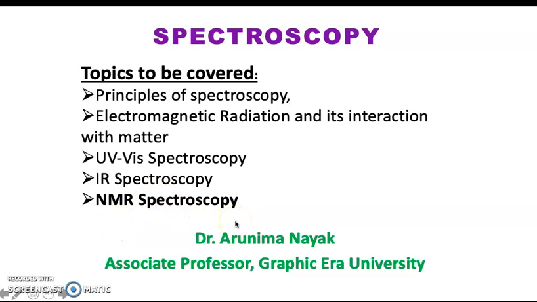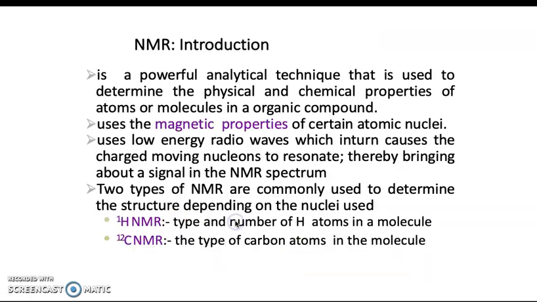So now let us move towards NMR spectroscopy. Here it is written that it is a powerful analytical technique that is used to determine the physical and chemical properties of atoms or molecules in an organic compound. So why is it called powerful? Because this gives us more information as compared to UV-vis spectroscopy or IR spectroscopy. Now, as I said, it uses the low energy radio waves.